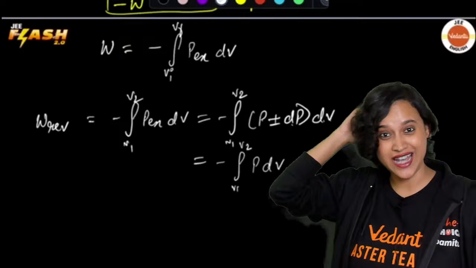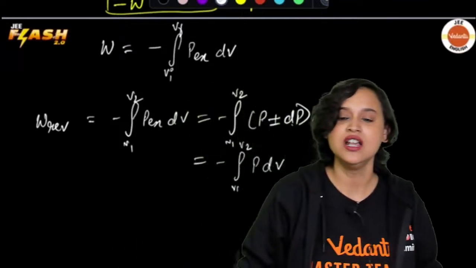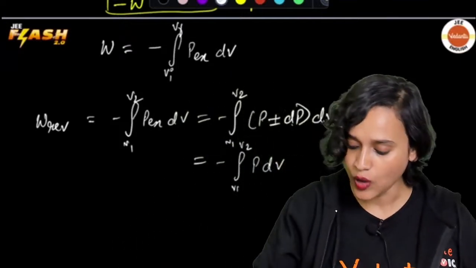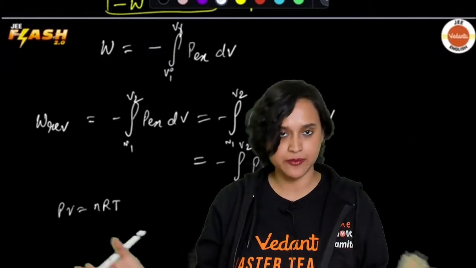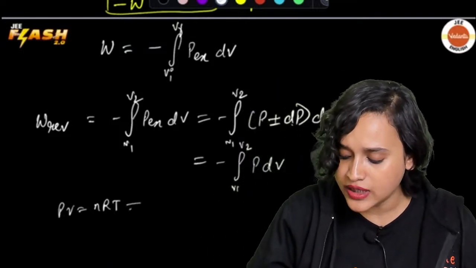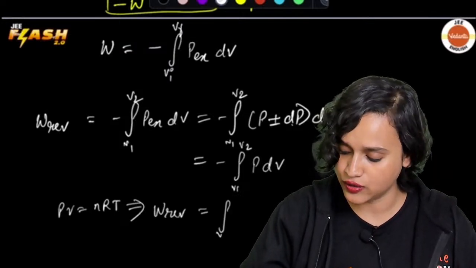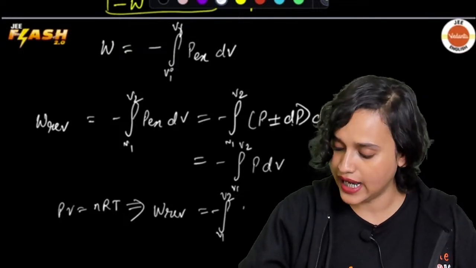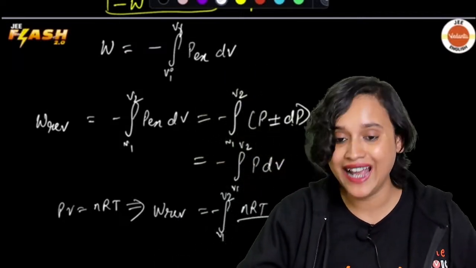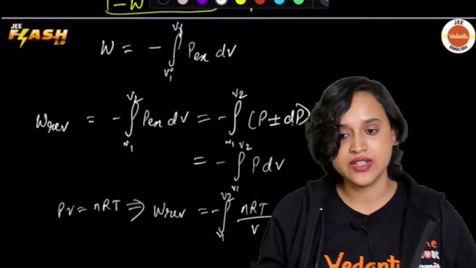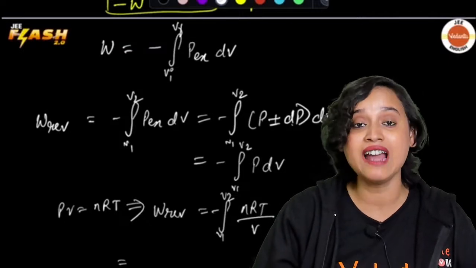Now, do you remember, everybody, we have learned the ideal gas equation? What is that ideal gas equation? PV is equal to nRT, or you can say that P is equal to nRT by V. Correct. So from this equation, now I can say that my work done in a reversible process is equal to minus integration from V1 to V2 of nRT divided by capital V multiplied with dV. Can I write it like this? Yes, I can.